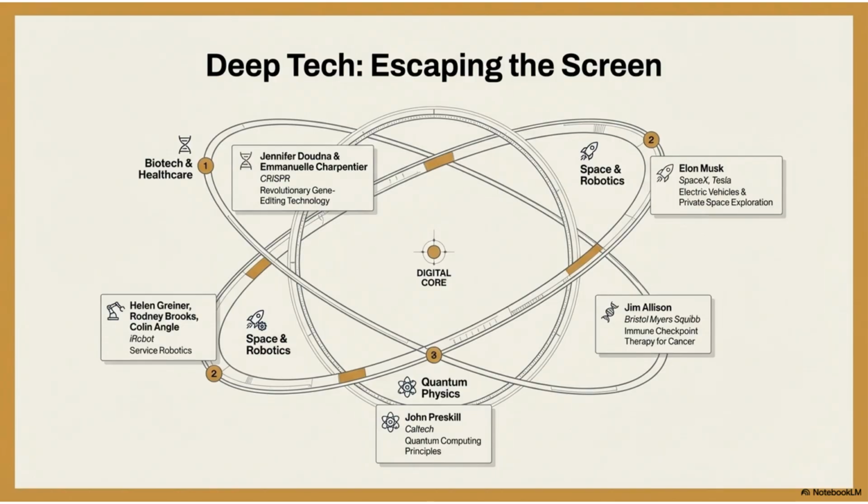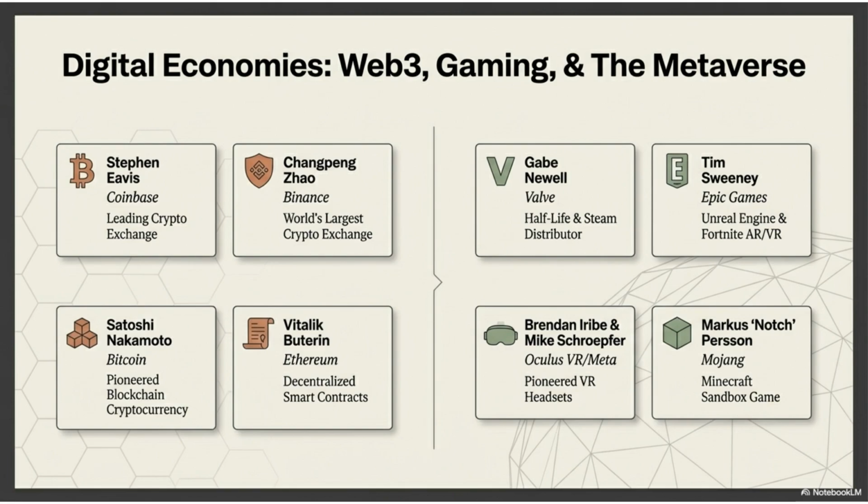Deep tech is about escaping the screen. Key areas include biotech and healthcare with gene editing technology, space and robotics, and quantum physics, with pioneers pushing beyond traditional digital boundaries. Digital economies encompass Web3, gaming, and the metaverse. This includes leading crypto pioneers like Satoshi Nakamoto and Vitalik Buterin, alongside gaming giants like Valve and Epic Games, and VR pioneers.